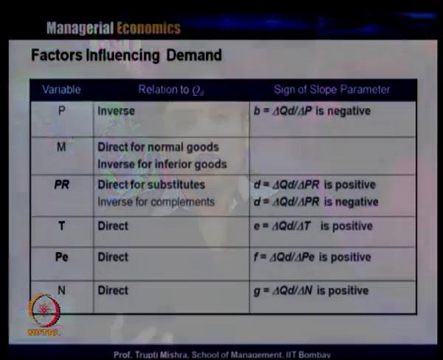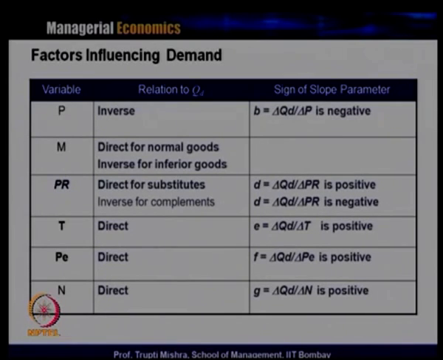Taste pattern is direct, because if the consumer likes the product, more demand is there for this particular product. So, the slope variable is again positive, that is del QD by del T, which is positive. The more the consumer likes the product, the more is the quantity demanded for this product.